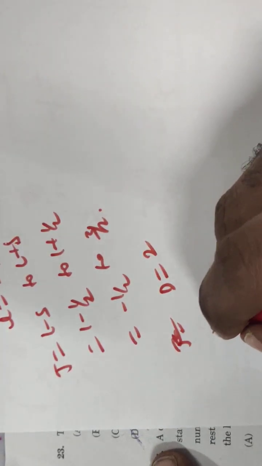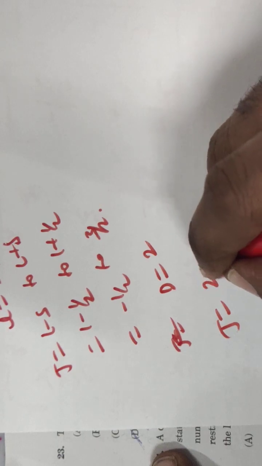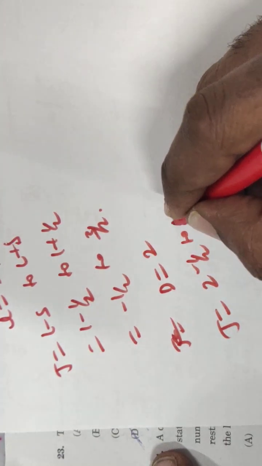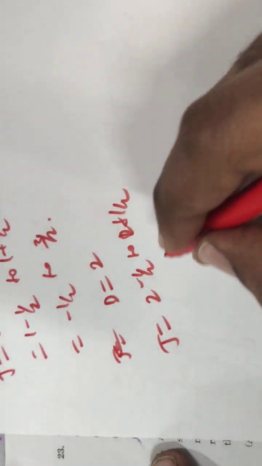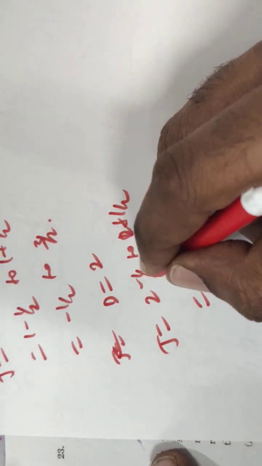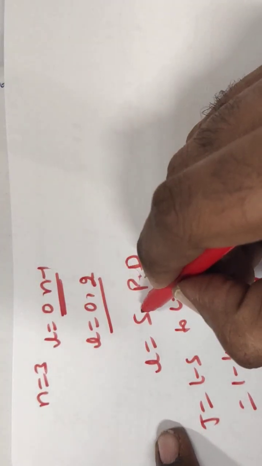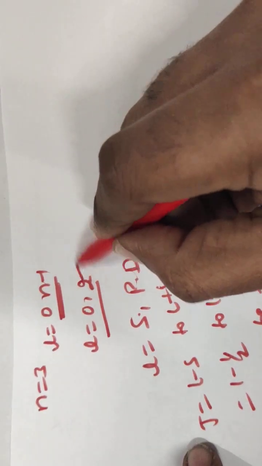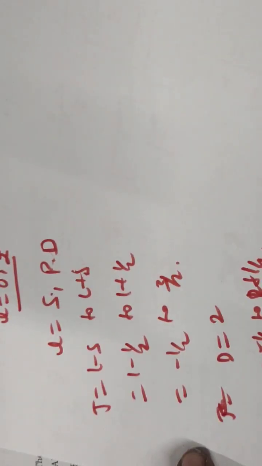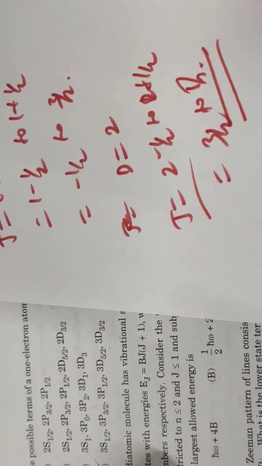And for D, L is equal to 2, J varies from 2 minus 1 by 2 to 2 plus 1 by 2, which is 3 by 2 to 5 by 2. So option D is correct, because S is 1 by 2, L is 2 and J is from 3 by 2 to 5 by 2.